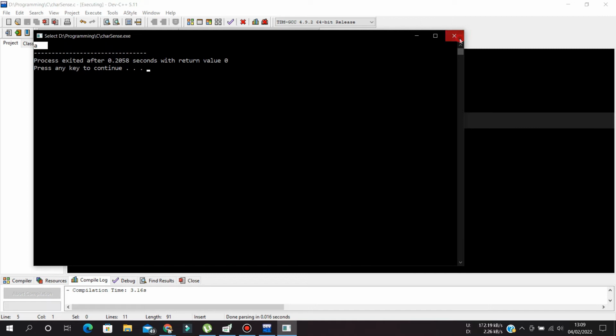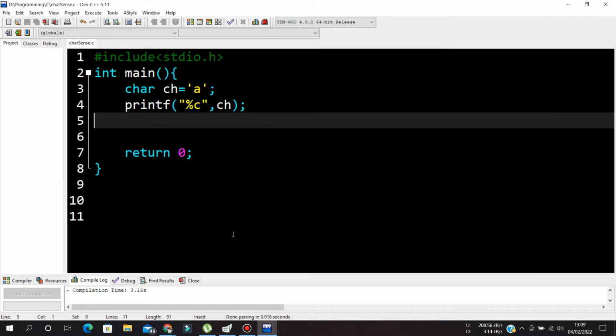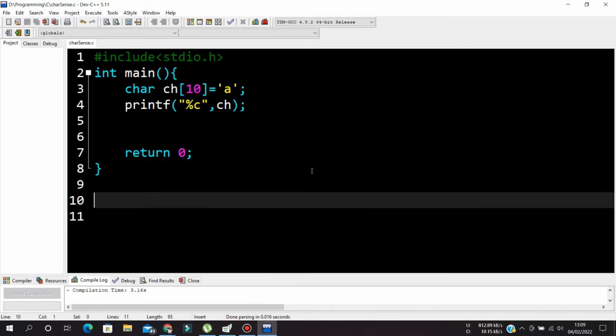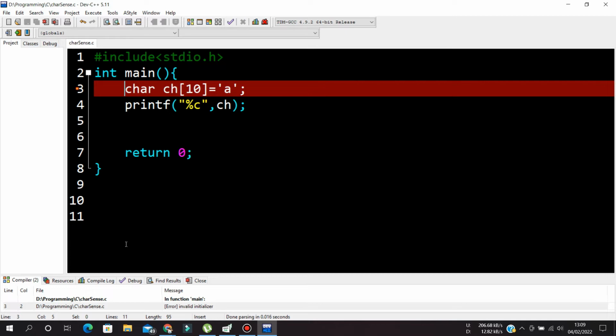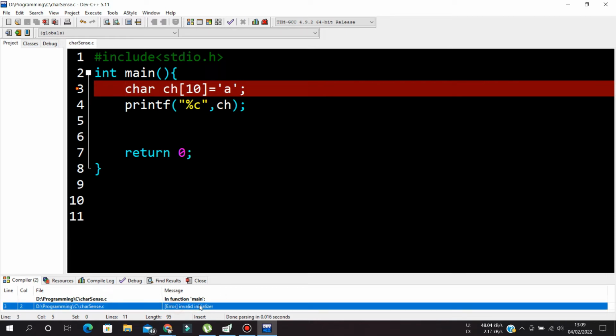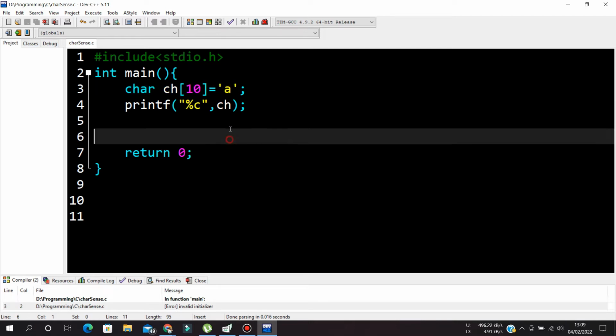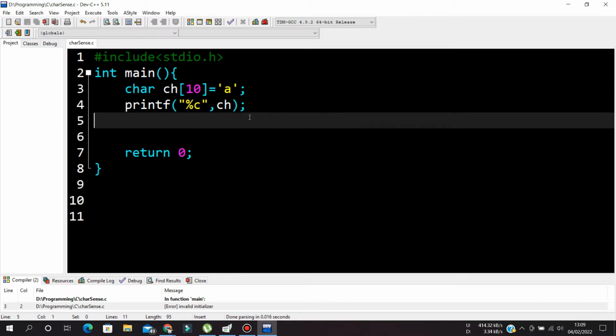Fine. So what is the next problem? Now if I take a 10 here and run it, it will give an error because of an invalid initializer, because it is taking a single string. It is a char type, it will take a string. Since ch10 is there, so it will make 10 brackets. Hence, we have to give it a string format.